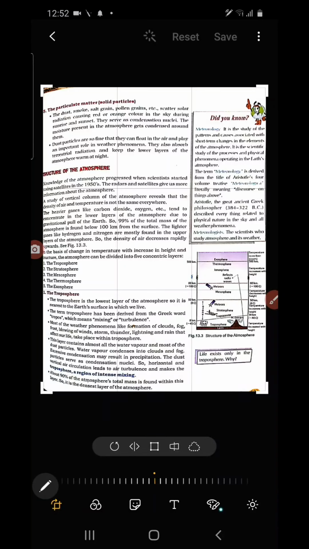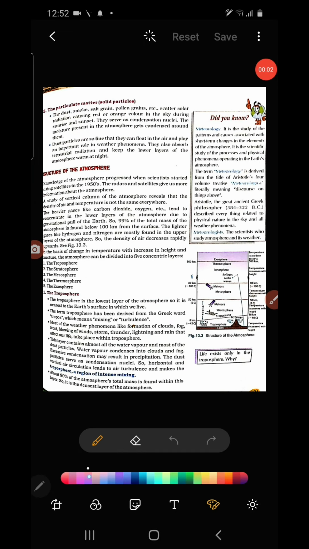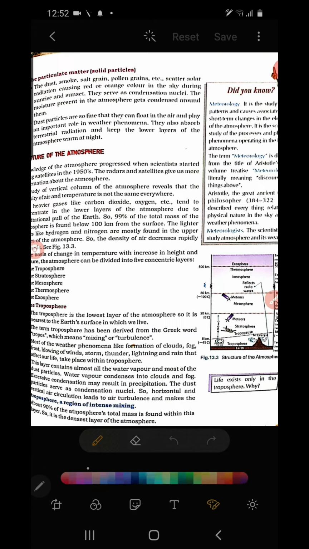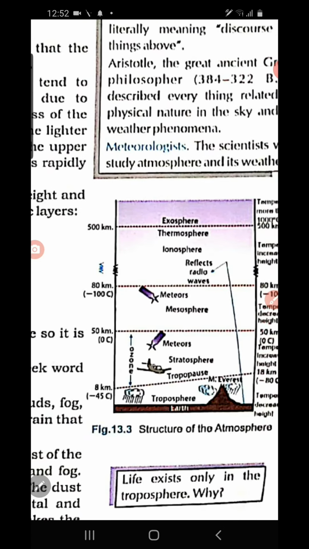The diagram of the atmosphere, which shows the 5 important layers, is very important and you need to learn this diagram by heart. Children, let us discuss the 5 important layers of the atmosphere. Which are the 5 important layers? Let us look at the diagram.